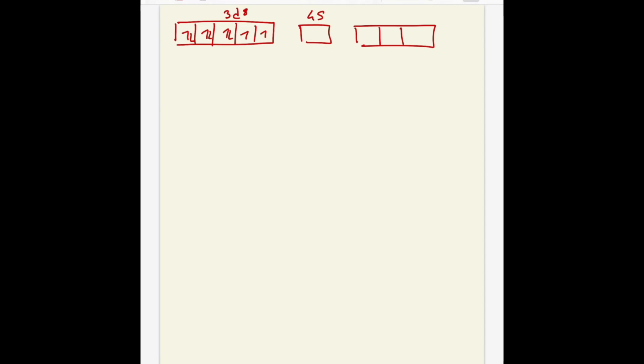So 3d8 is represented like that. Then 4s and 4p, there are no electrons present in 4s and 4p.